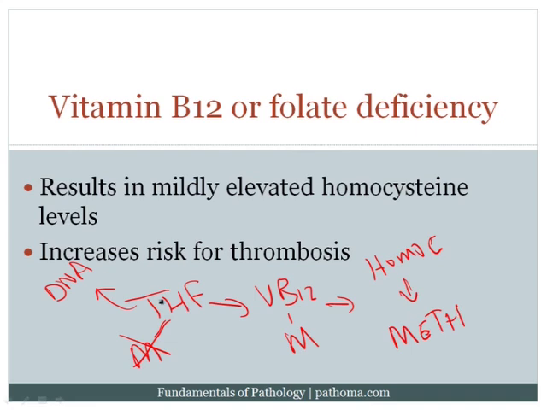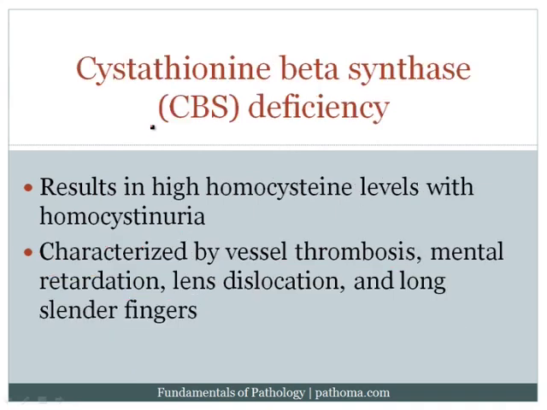And imagine that if we don't have folate, or if we don't have vitamin B12, we won't be able to obviously hand off that methyl group to homocysteine to produce methionine, so homocysteine will increase. And when homocysteine increases, that damages the endothelium, giving an increased risk for thrombosis. So one way by which patients can have an increased risk of thrombosis is to have a vitamin B12 or folate deficiency.